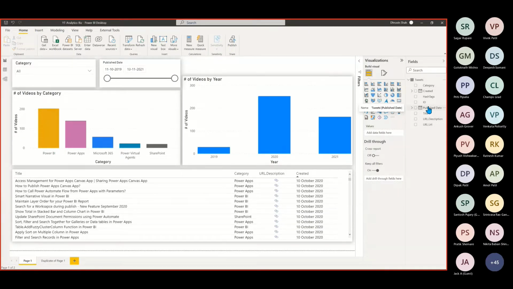So I built this very simple report over here, and now on top of that we are going to integrate our Power Automate visual. Now, most of the time on the Power BI side, users are not aware of the other Power Platform components, like what Power Automate does and what Power Apps is doing. So let me just give you a little bit of an idea.